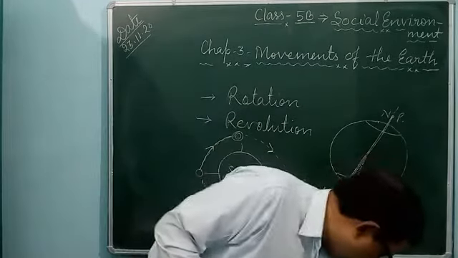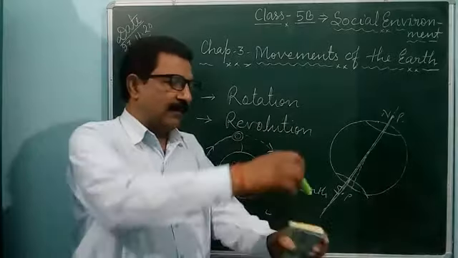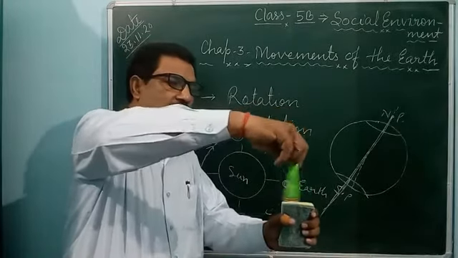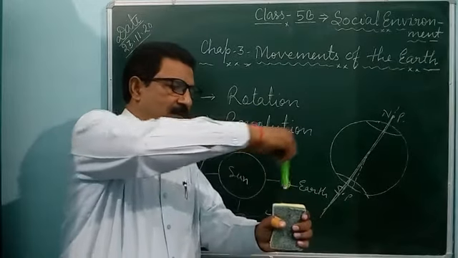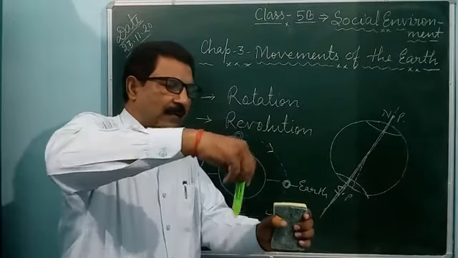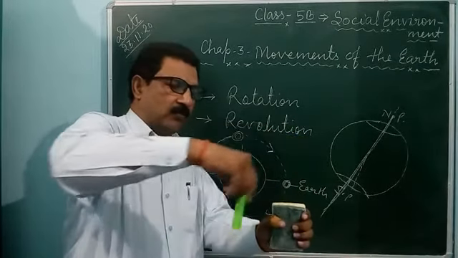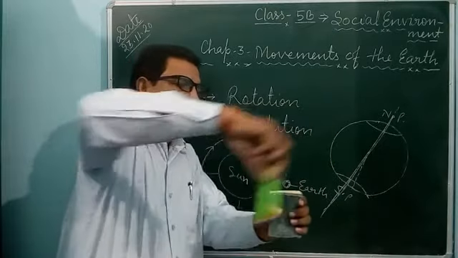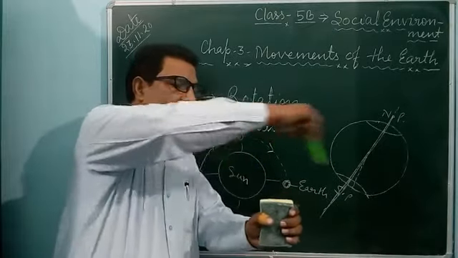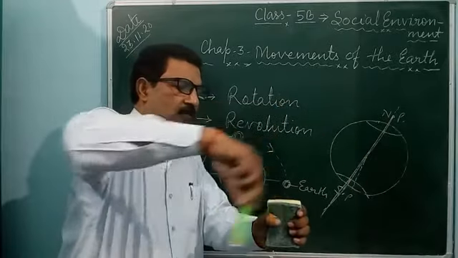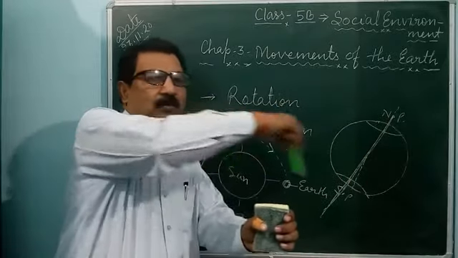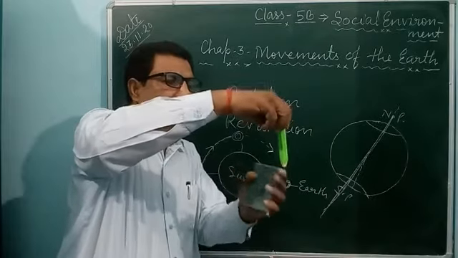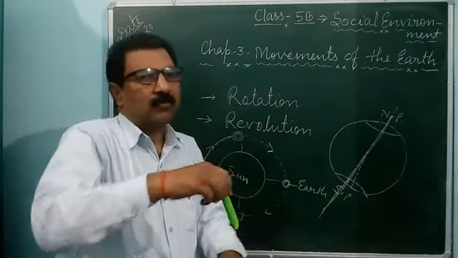If it is the sun, and this is spinning also on the one place, this is rotation, and it also moves round. This is revolution. If anything is moving round another thing, it is revolution. Earth is rotating, so it is rotation.